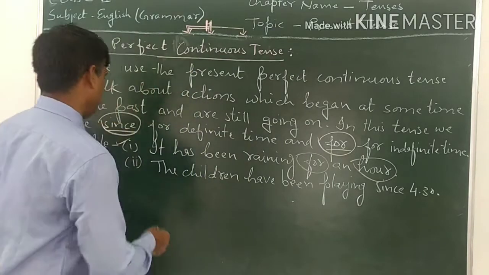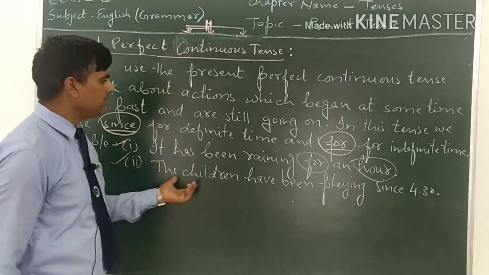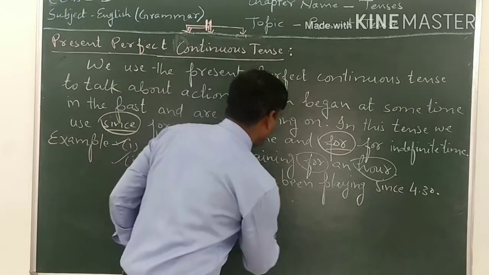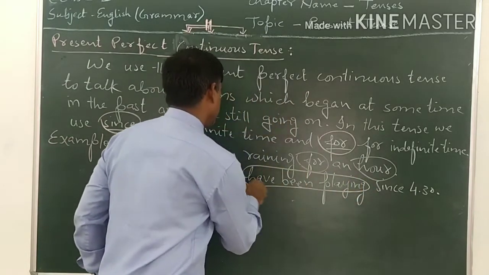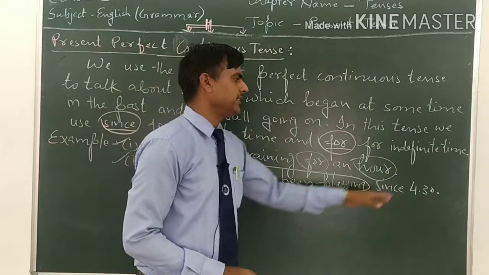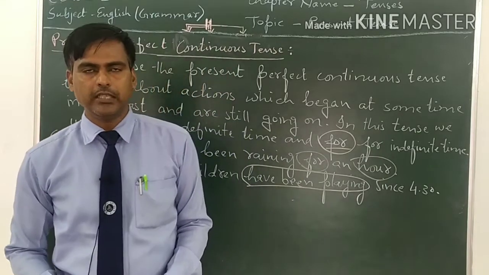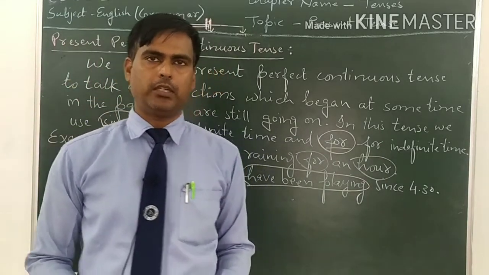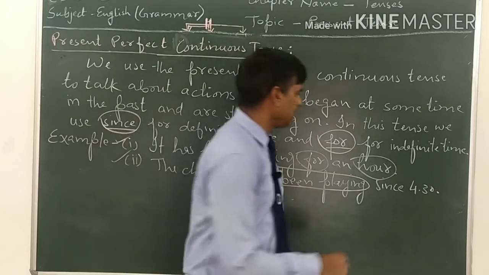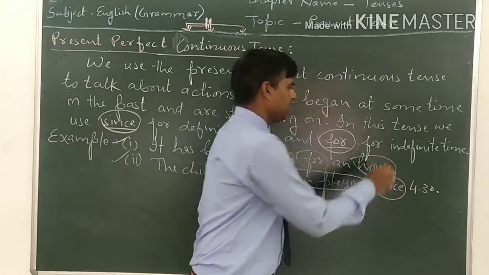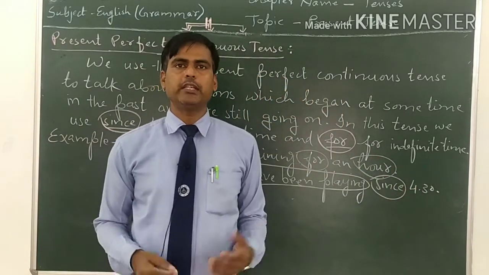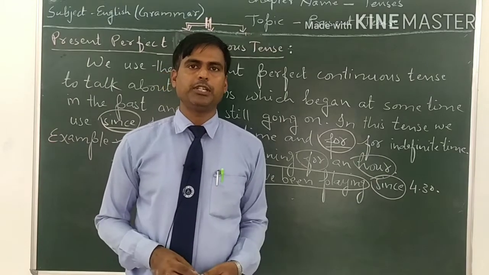See the second example for since. The children have been playing since 4:30. Have been tells us it is present perfect continuous tense. We use since because the time is definite. 4:30 is the definite time. We know the starting point of the time.